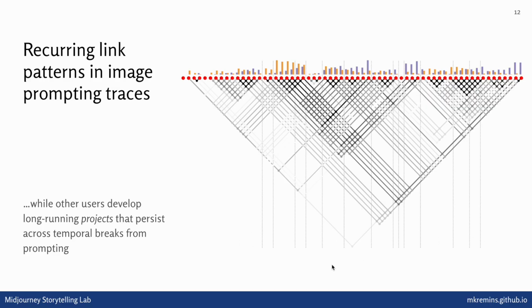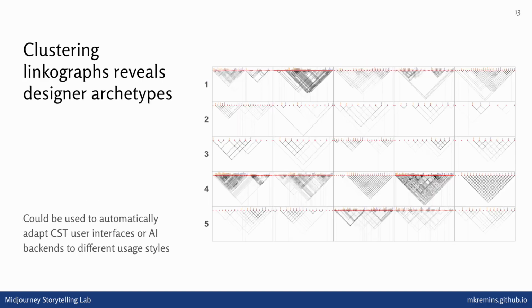This user in particular was actually developing an Avatar-inspired fantasy world, and each of these refinement webs in the structure indicates them converging on the canonical image of a particular character or a faction, or a location in this shared setting they're building out. And when we cluster these linkographs, we also start to see designer archetypes, the very beginnings of people using this tool in different ways. And you could imagine using a much more sophisticated version of this clustering to start figuring out automatically what usage patterns this user is doing and whether the user interface could be shaped towards their interests or their patterns. So this is a cool direction for future work.